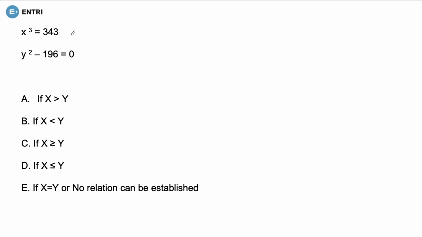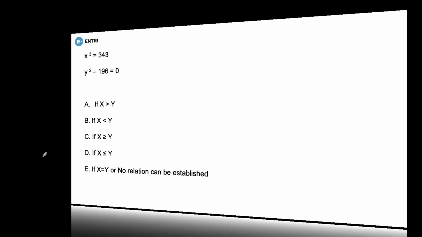question is x cube is equal to 343 and y square minus 196 is equal to 0. So we directly know that from here x value is plus 7 and from here y's value is either plus 14 or minus 14. And in this condition we know that once you will check that x is smaller, and when you are comparing it with, then it is larger. This means once x is smaller, once x is larger, this means no relation can be established between them, and hence option number E would be correct.